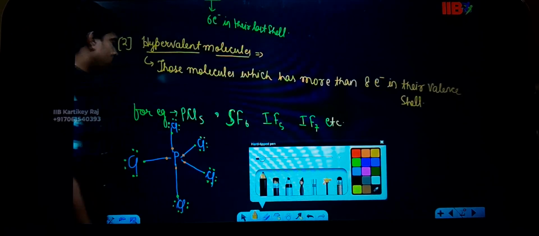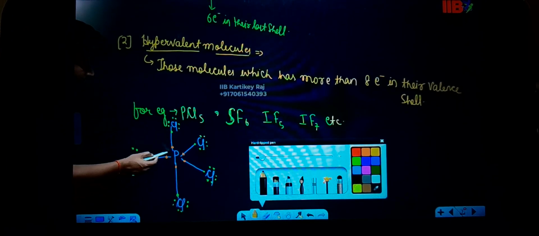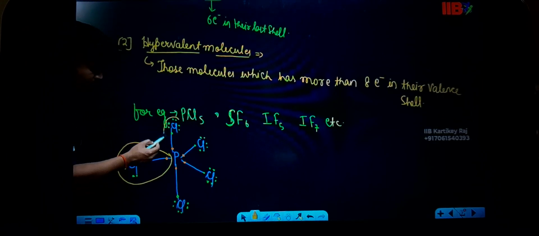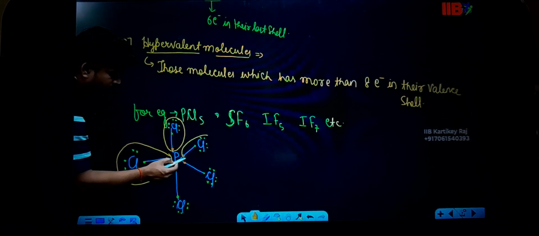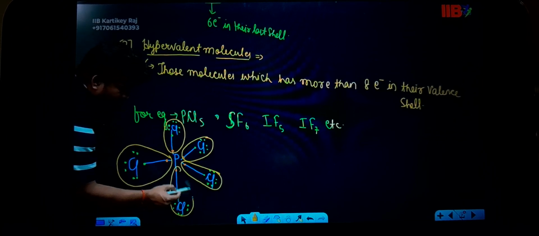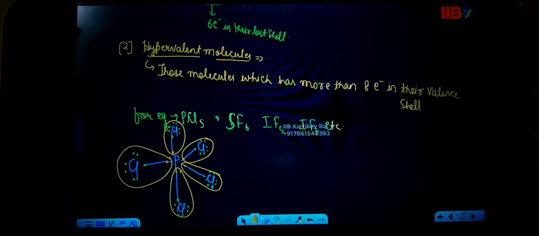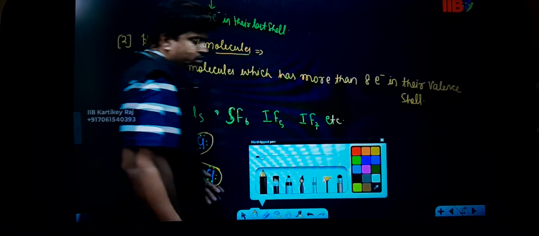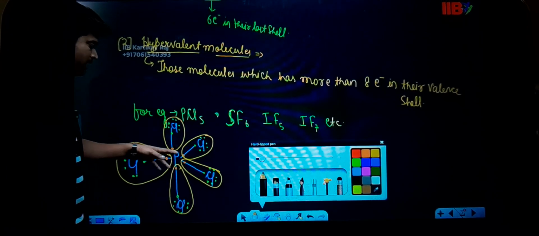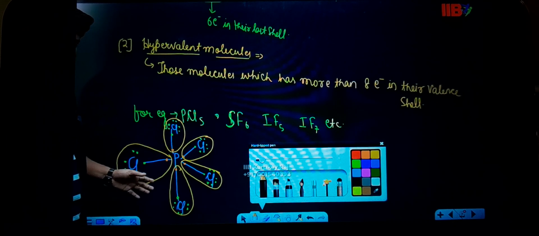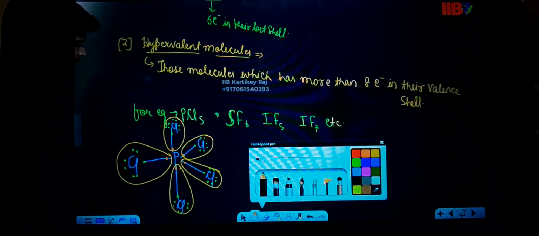Chlorine wants only one thing, to maintain its octet. So each chlorine maintains its octet. Now chlorine also wants to take whatever electrons the phosphorus has shared, so they also take the shared electron of phosphorus.